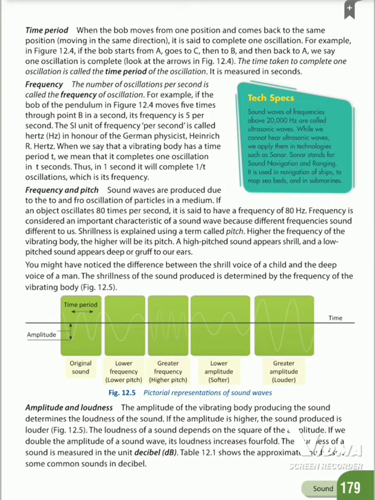The next one, frequency. What is frequency? The number of oscillations per second is called the frequency of oscillation. For example, if the bob of the pendulum moves 5 times through the point B in a second, its frequency is 5 per second.